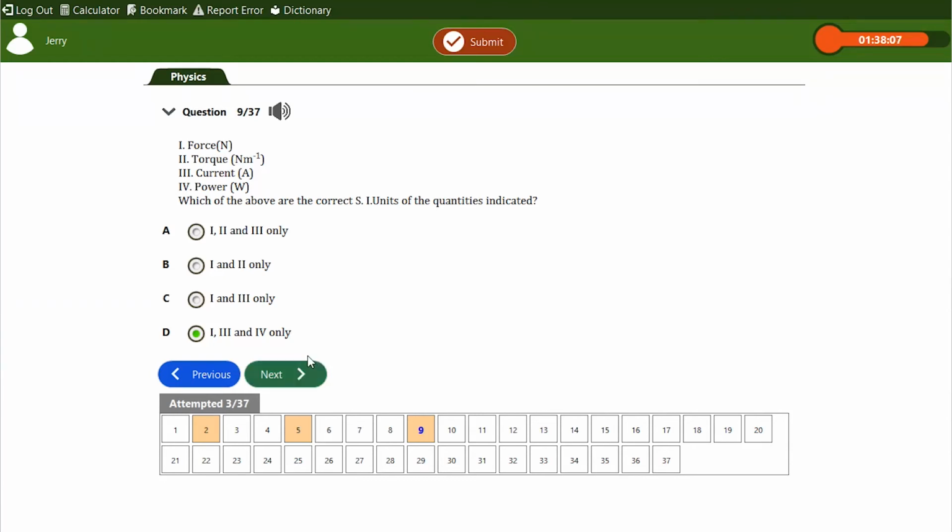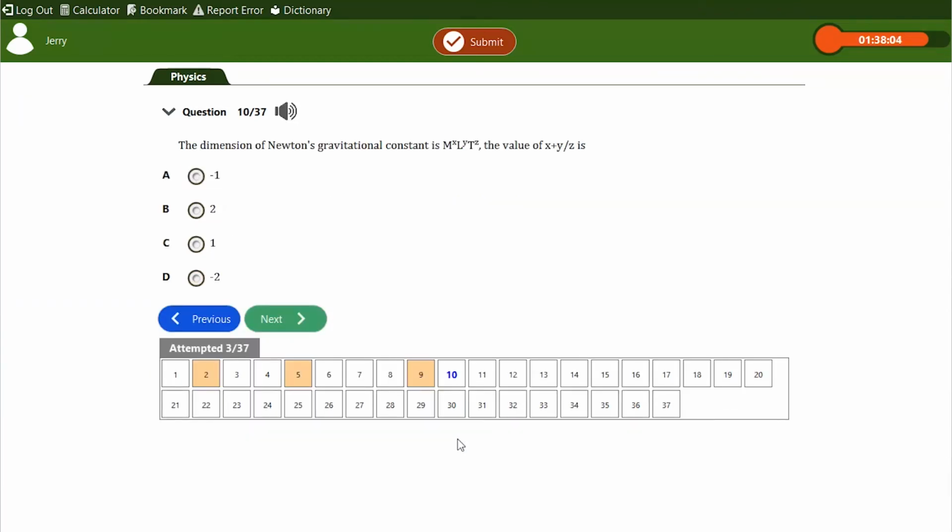Okay, let's check number 10. In this question, we are saying the dimension of Newton's gravitational constant is M raised to power x, L raised to power y, and T raised to power z. You say the value of x plus y over z is. We are going to look at it.